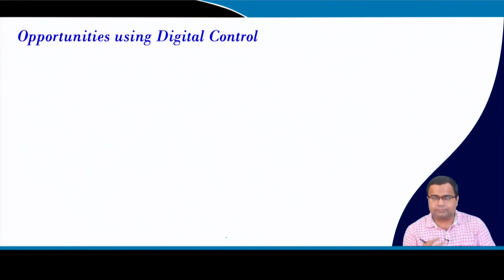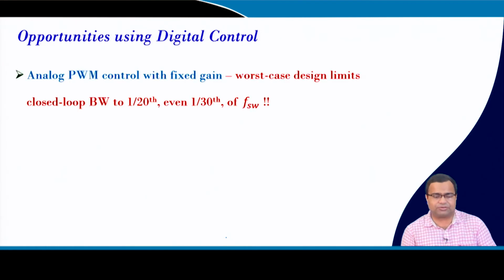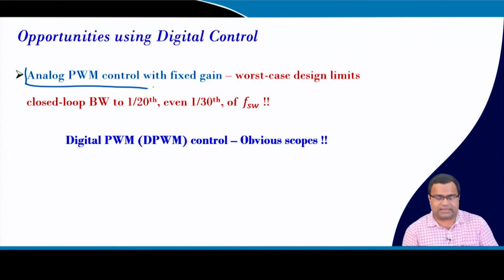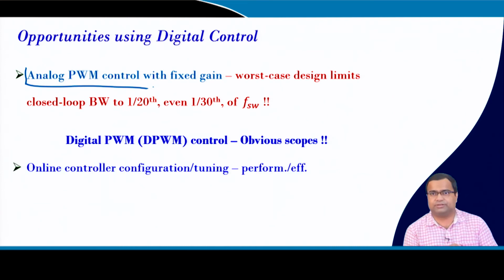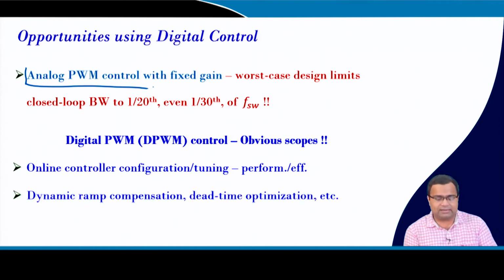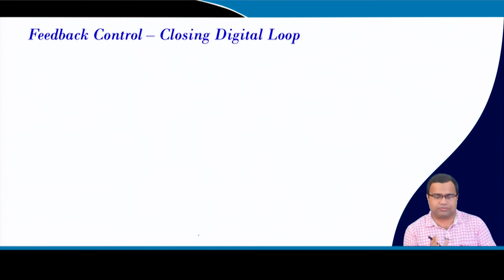Then what to do? What are the opportunities using digital control? We can overcome this by means of controller tuning, which we have discussed in the previous lectures, the tuning even in the last week 11, but those tunings can be implemented in digital, right. Dynamic ramp compensation and dead time optimization are possible. So these are some of the reasons that motivate us to go for digital control.